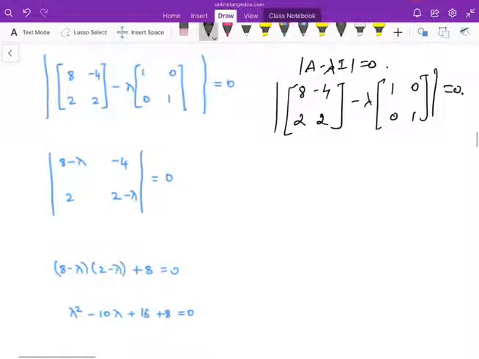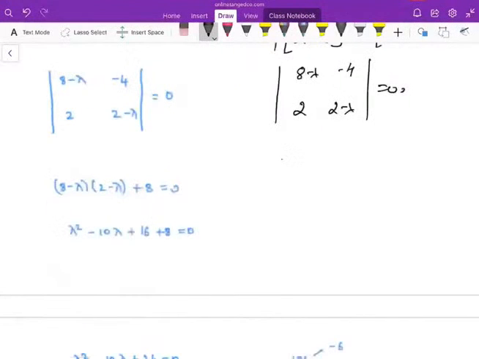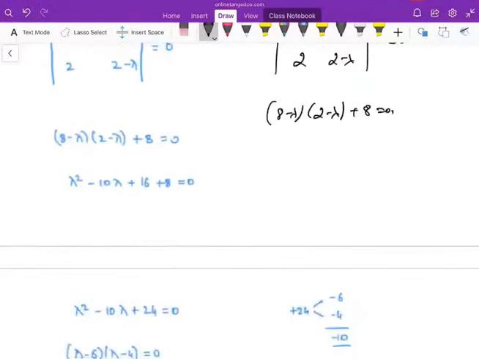Now it is nothing but [8 minus lambda, -4; 2, 2 minus lambda]. How to calculate the determinant of the system? So (8 minus lambda) into (2 minus lambda) minus of (-8), plus 8. So the equation will be something like lambda square minus 10 lambda plus 24 is equal to 0.